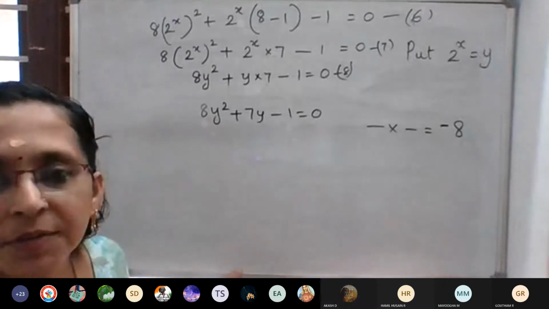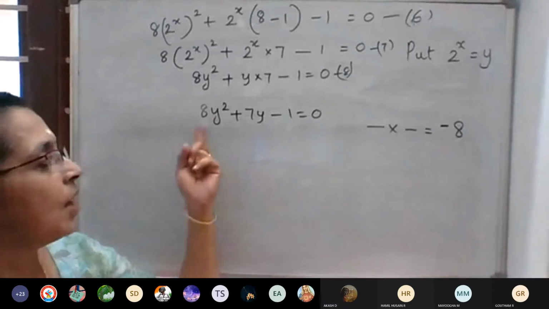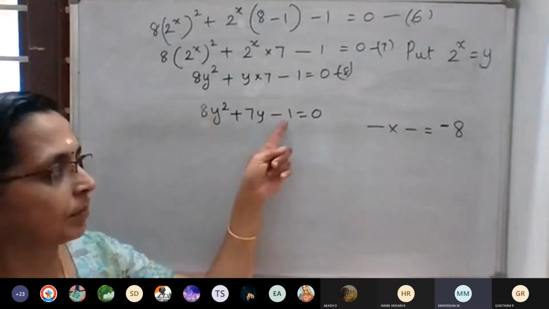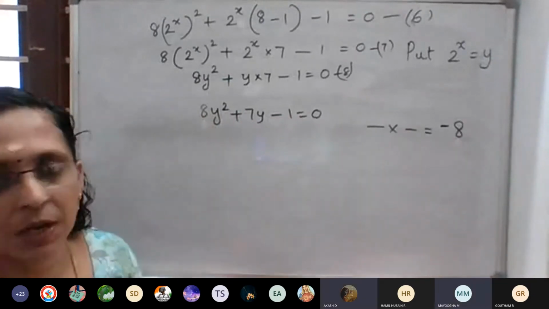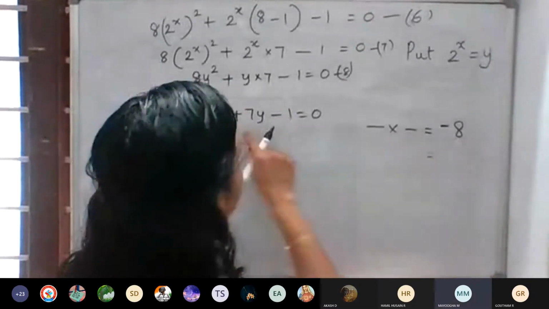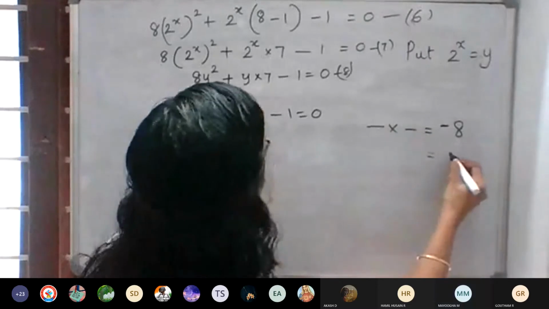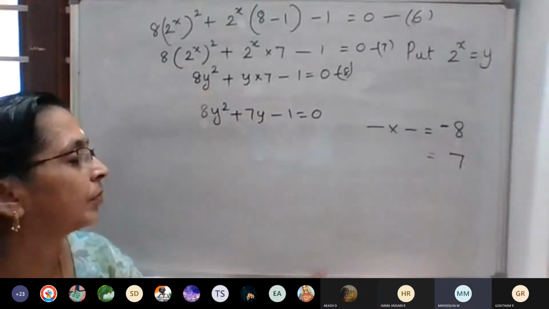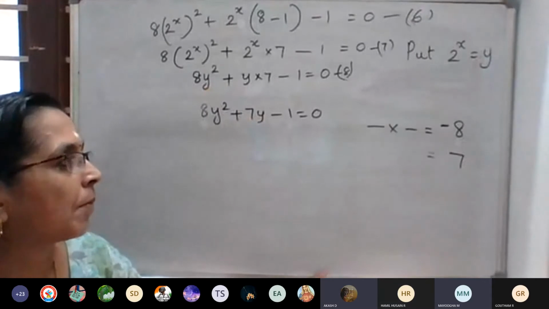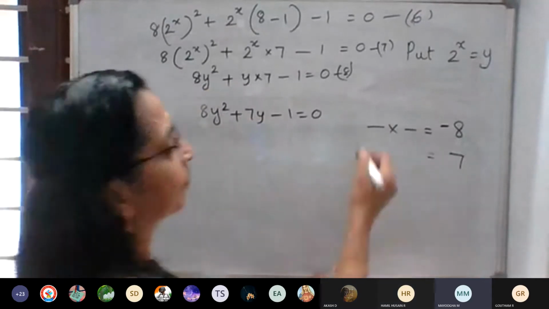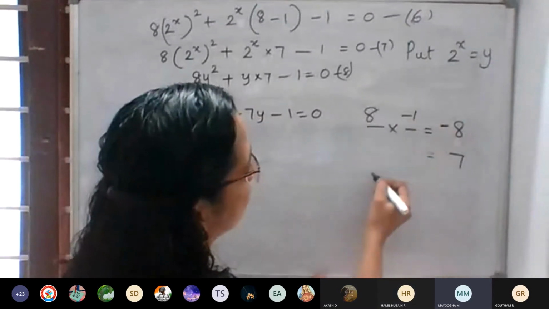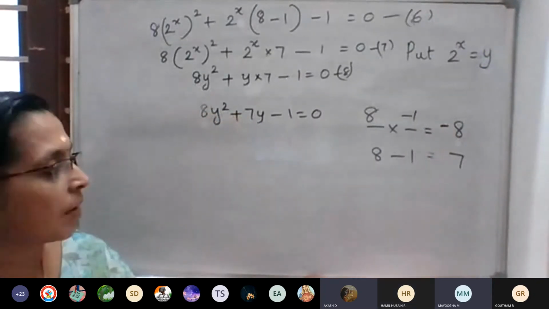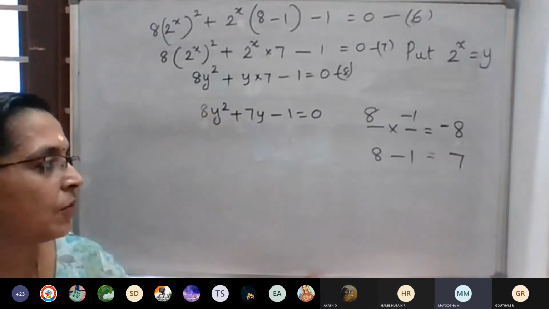Then what? Dash into dash is equal to what? 8 into negative 1 is equal to negative 8. If we add or subtract, we want to get it as positive 7. 8 plus negative 1 is 7. So 8 into negative 1 is negative 8, and 8 plus negative 1 is 7. 8 minus 1 is equal to 7.